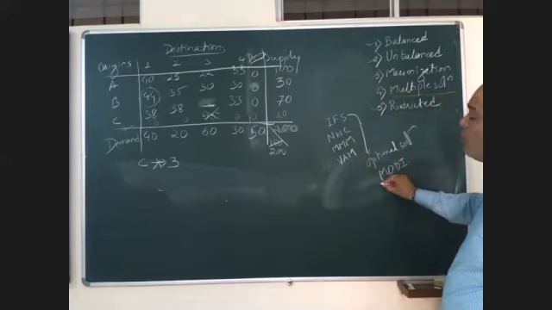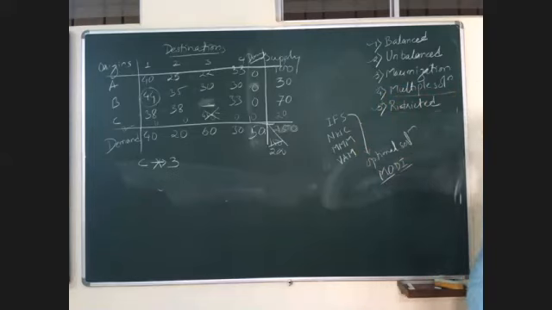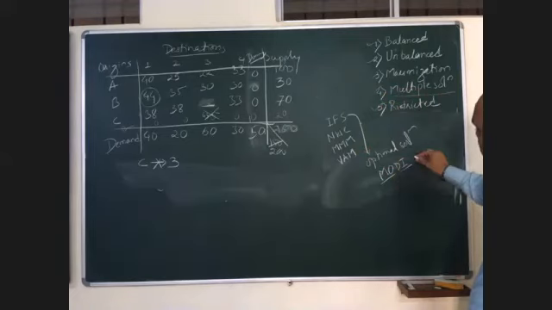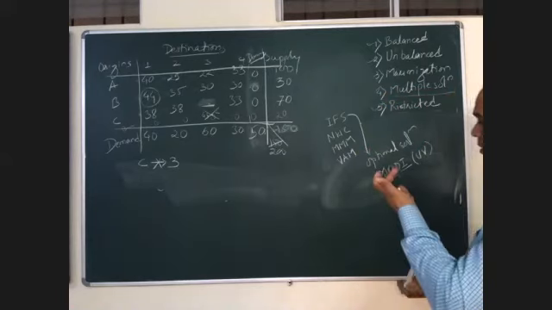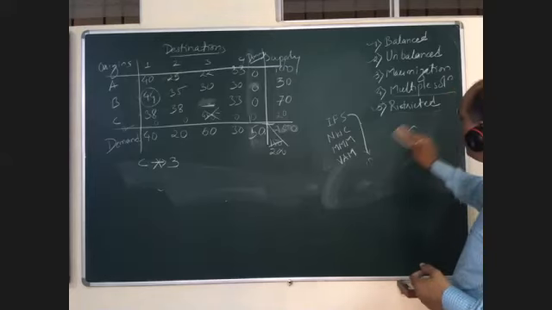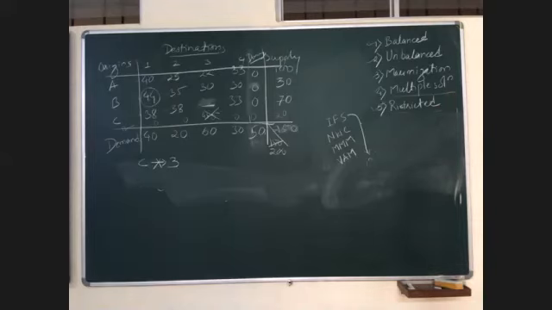Now you have understood what is modified distribution, because yesterday we solved problems with it. Modified distribution method is also called the UV method. Clear to all? This is all about the transportation problem. Shall we stop here? Now, I'll start with the assignment problem, the second subtopic of chapter 1.